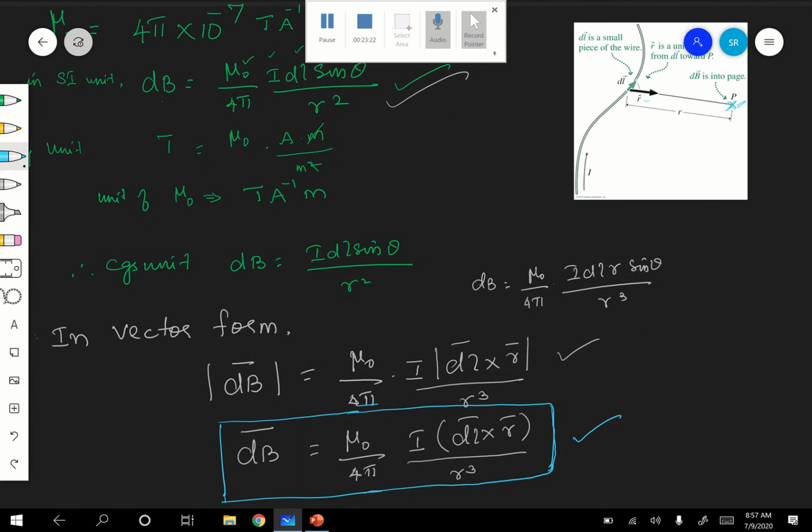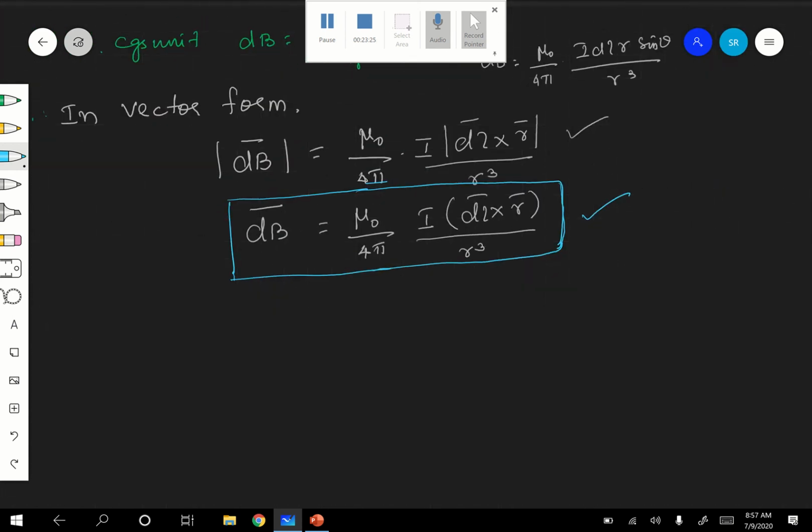See, I'll draw the diagram properly once again. Here is dl, and this is your point P, and this is your theta, the angle between dl and r. This is the direction of current I. Now how to find it? What we want is the direction of dl cross r.